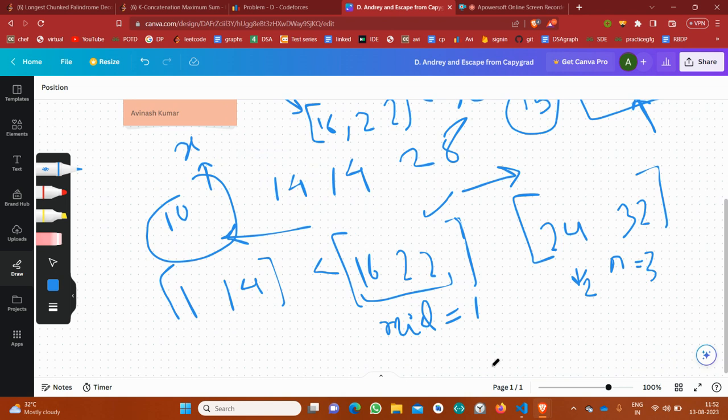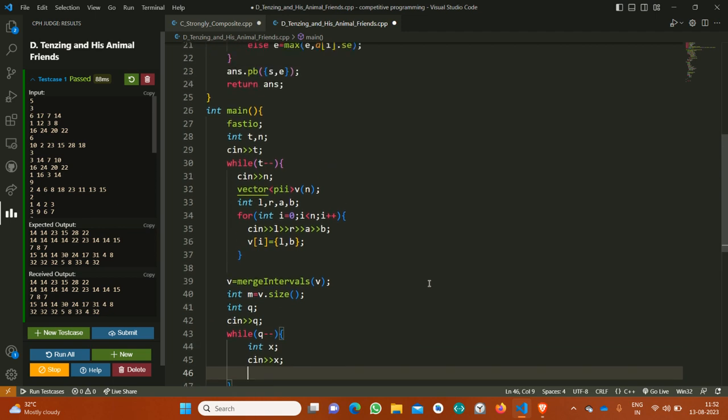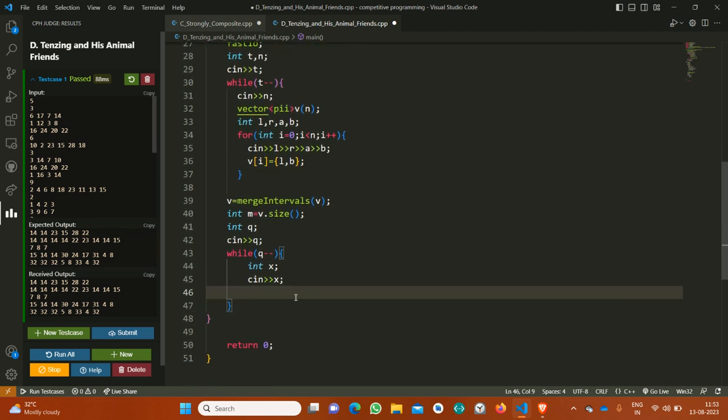Now suppose I have moved to the left. Why? Because 10 is obviously less than 16, so I would have to see in the left part. So now I arrived at this segment. 10 lies between 1 and 14, so this would be my required index. The required index would be 0, and the answer would be 14 itself. I have already explained that using this portal, I can move to the maximum 14. So I hope I have discussed this.